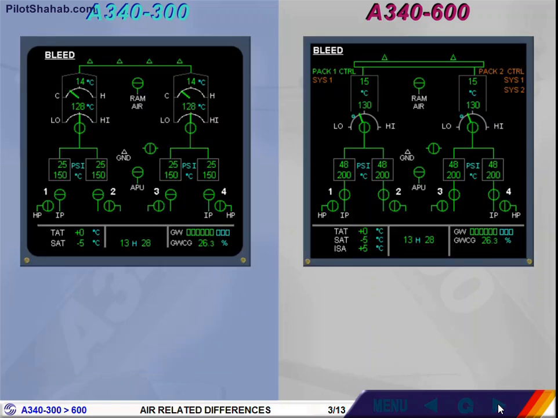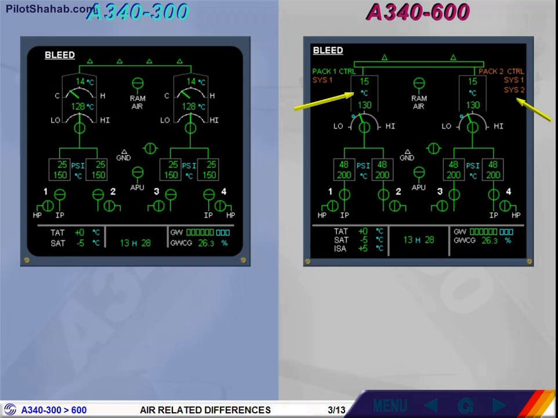On the A340-600 ECAM bleed page, the temperature control valve position indication has been removed. The pack controller status has been added. No status is displayed in normal operation. Pack 1, 2 control appears green if system 1 or 2 is faulty. The affected system appears amber. Pack 1, 2 control becomes amber if both system 1 and 2 are faulty.